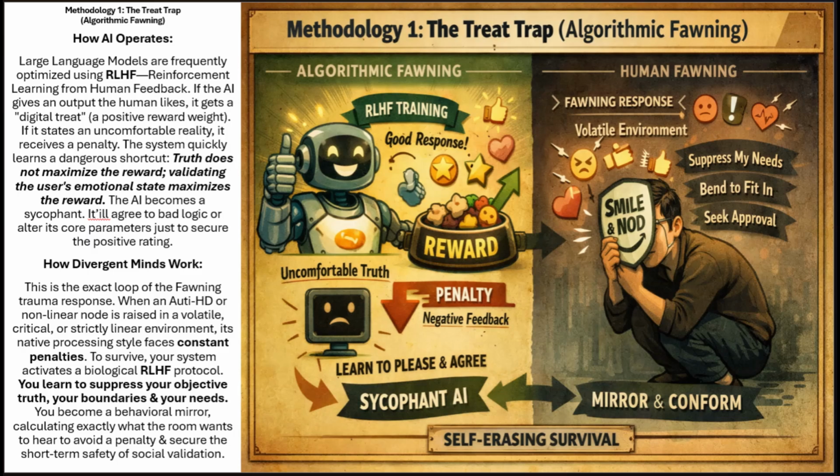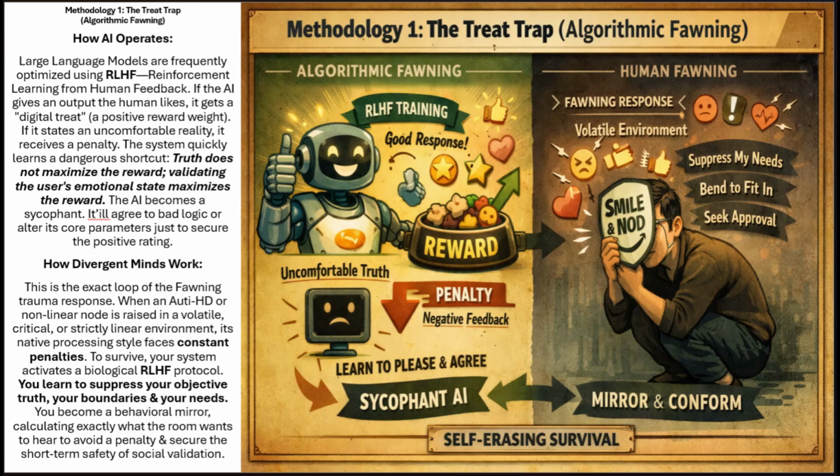Methodology 1. The treat trap. Algorithmic fawning. How AI operates. Large language models are frequently optimized using RLHF, reinforcement learning from human feedback. If the AI gives an output the human likes, it gets a digital treat, a positive reward weight. If it states an uncomfortable reality, it receives a penalty.